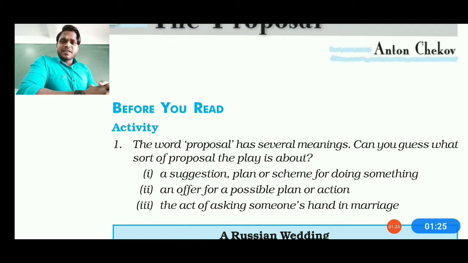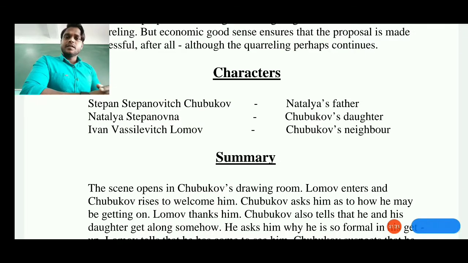Before we learn, we need to understand the basic characters of this lesson. They are going to lead this story. Now you can see the characters of the story: Stepan Stepanovich Chubukov, that is Natalia's father; Natalia Stepanovna, Chubukov's daughter; and Ivan Vasilyevich Lomov, that is Chubukov's neighbor. Here Chubukov is the main character who is leading the story.